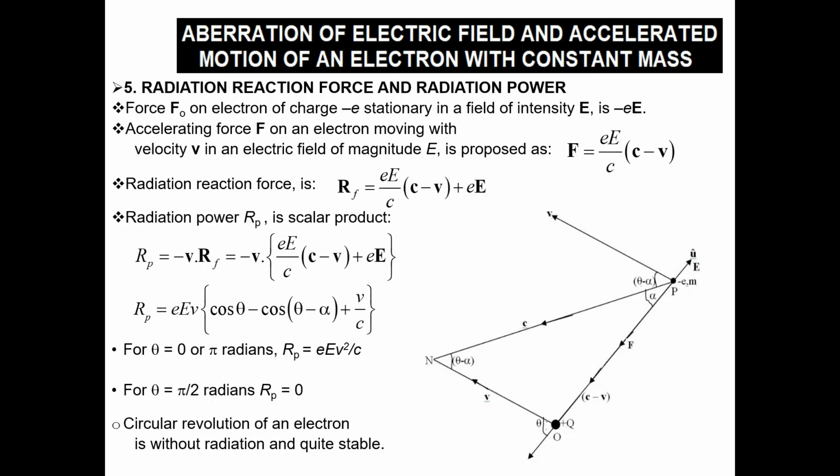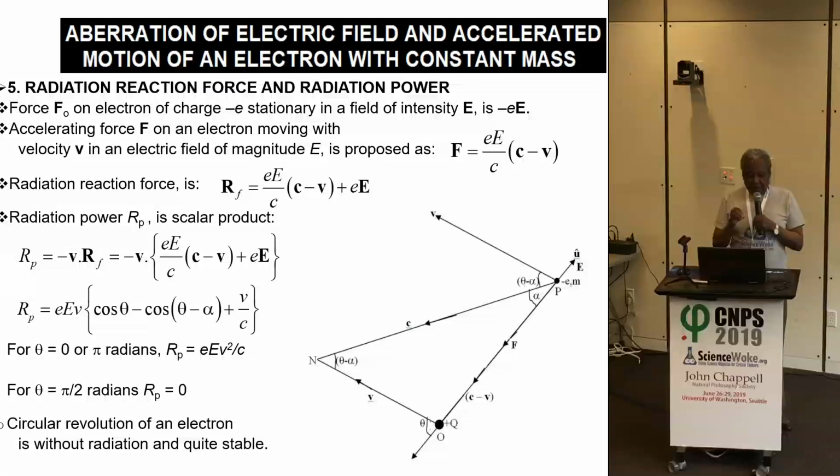Radiation reaction force and radiation power. Now, an electron stationary in an electric field has an impressed force on it, the charge times the electric field. This is the force on an electron stationary in an electric field. If it moves in the field, the force becomes this equation. It depends on the relative speed between the force and the moving electron.